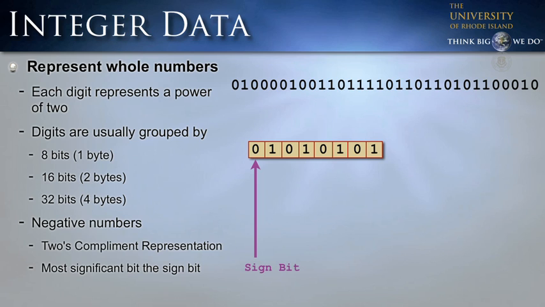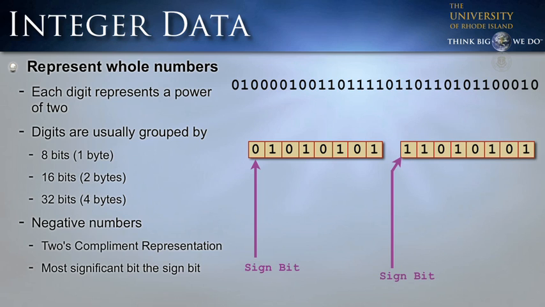If it's a 1, it means we have a negative number. Here we have 2 binary sequences where all but the sign bit is the same. So we have 7 bits that are the same in both of these, the sequence 1010101, but the sign bit is set on the right sequence. And let's look and see how these would be translated into decimal numbers using 2's complement representation.